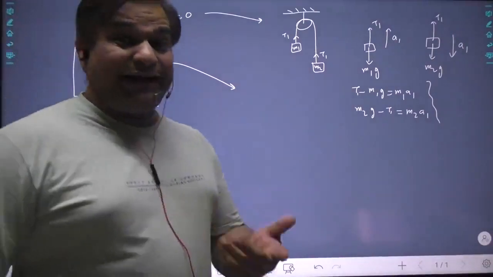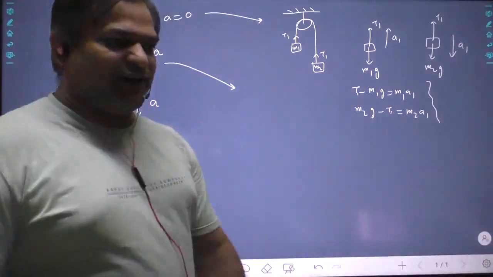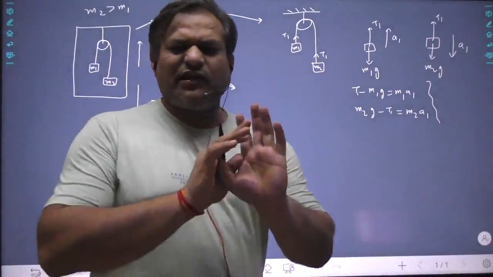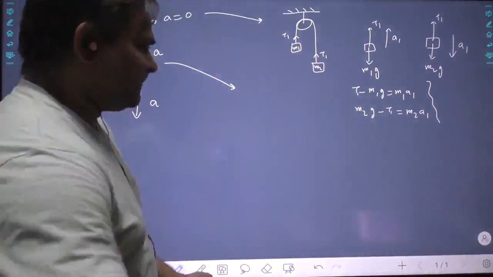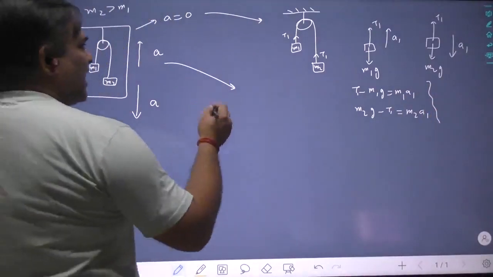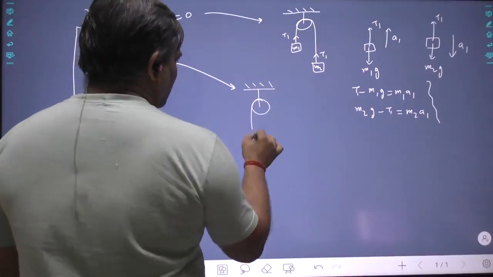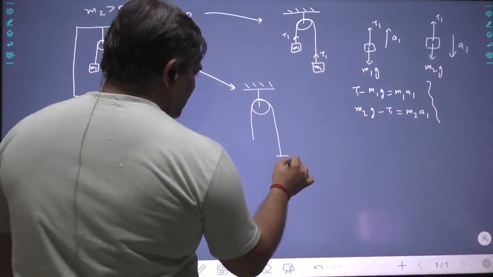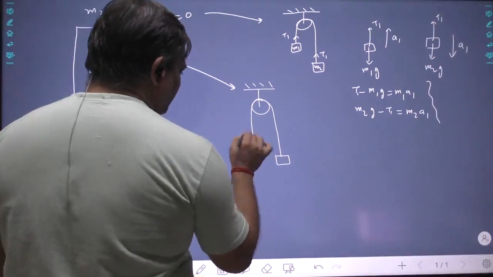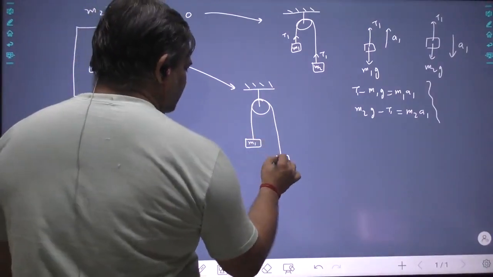So how to analyze this? How to get the acceleration? How to get everything? See, you don't have to do anything. Again, you simply attach it to the earth. You simply attach it to the earth. Nothing doing. M1, M2.